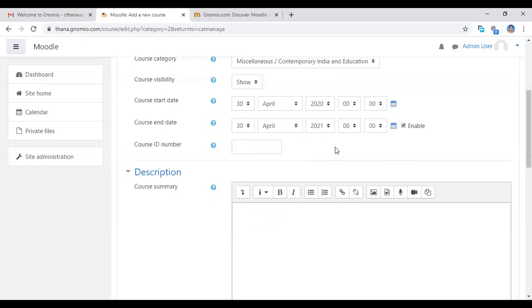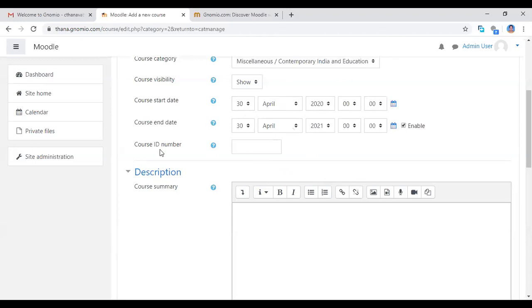To set the start and end date, click change the dates and click the enable button, so then only that date will be enabled. For now I am keeping the 1 year course, so I am not changing this date.